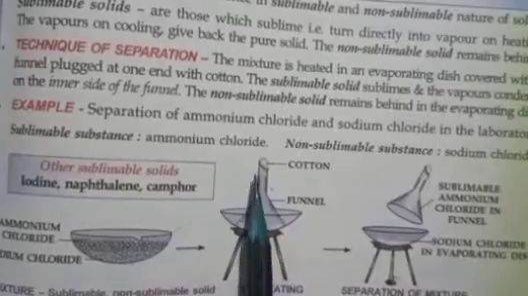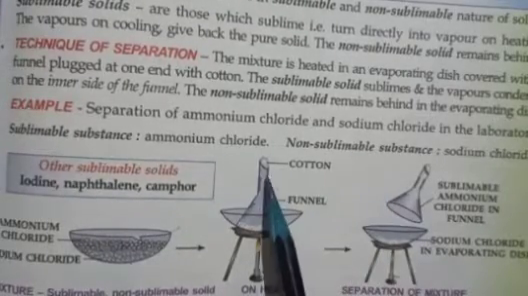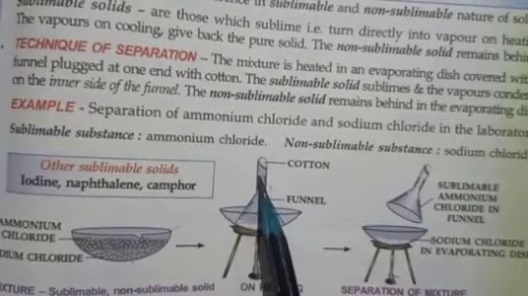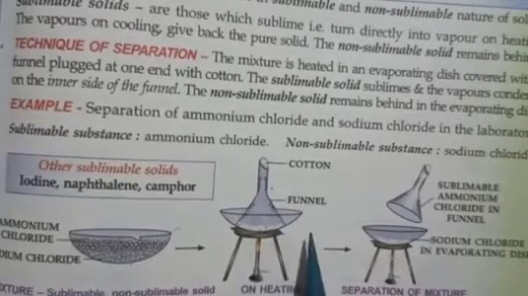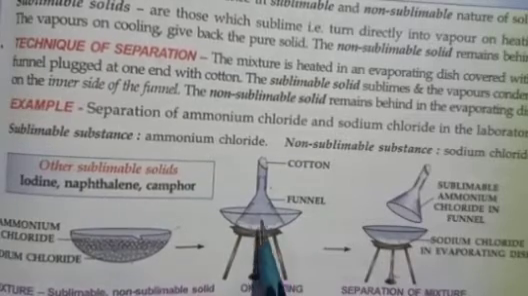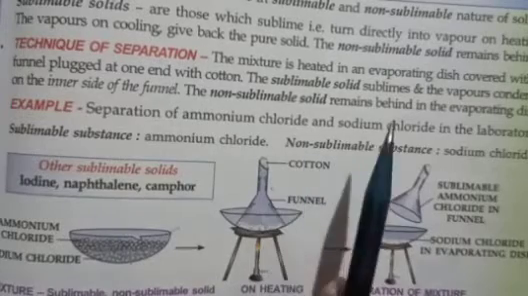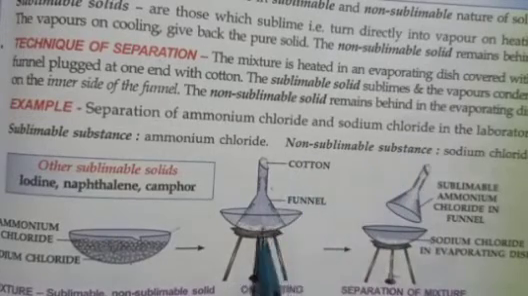So the sublimable substance changes into vapor state and is collected inside the funnel, and the non-sublimable substance remains behind in the evaporating dish. This is how we can separate sublimable and non-sublimable solids by using sublimation.